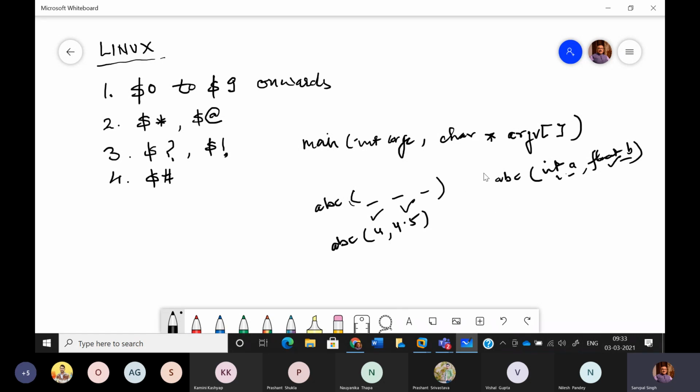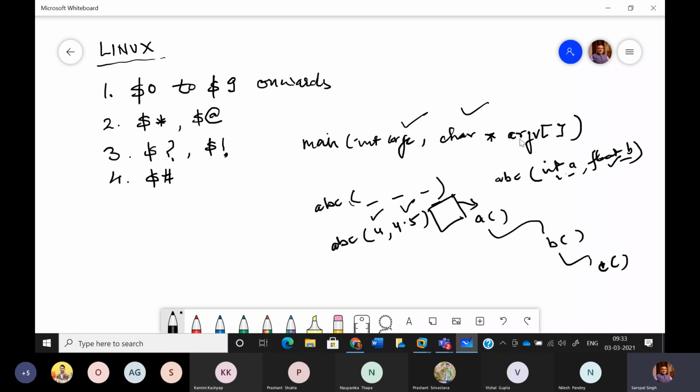Now similarly, for all the functions which we write in a C program, we can pass some value to that function, maybe from some other function. But you must initiate that ladder of functions from the main function itself. It may be possible that inside main you are calling A, inside A you are calling B, and inside B you are calling C. But at least you have to start this ladder from main. So we always make use of this kind of syntax in C language. Main is also a function, so obviously main can also be passed some value.